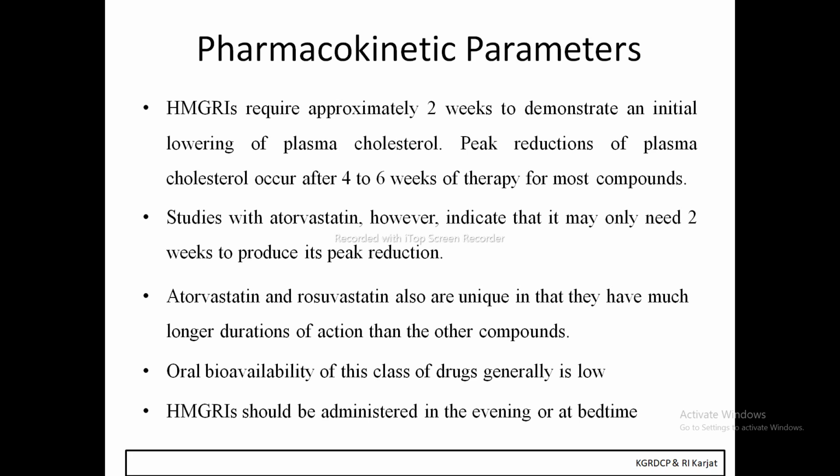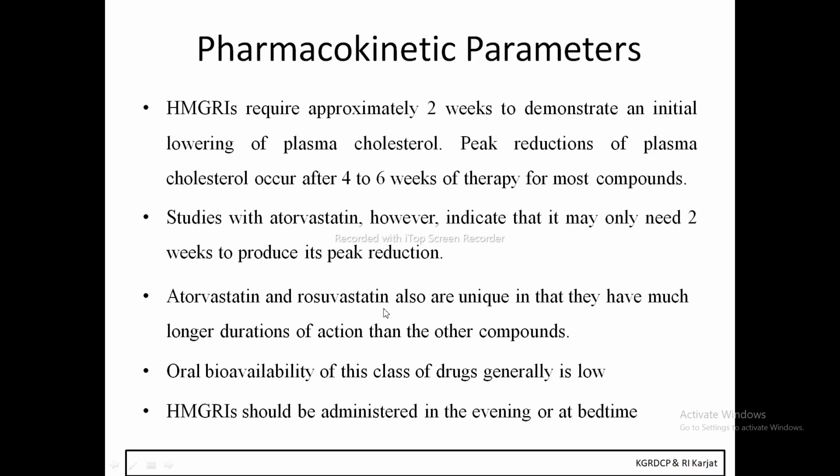Regarding the pharmacokinetic parameters, these HMG-CoA reductase inhibitors require approximately 2 weeks to demonstrate an initial lowering of the plasma cholesterol. So their onset time is long, meaning they show their activity after 2 weeks, and then they decrease the plasma cholesterol level. The peak reduction of the plasma cholesterol occurs after 4 to 6 weeks of therapy for most of the compounds. Studies with atorvastatin, however, indicate that it may only need 2 weeks to produce its peak reduction. So atorvastatin is more potent as compared to lovastatin, simvastatin, and rosuvastatin.